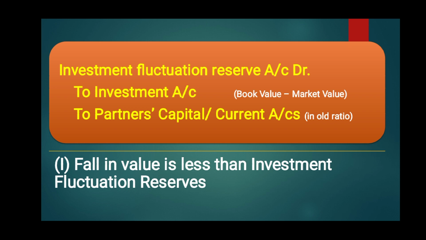And the remaining balance of investment fluctuation reserve should be distributed in partners' capital or current accounts, so it should be credited.